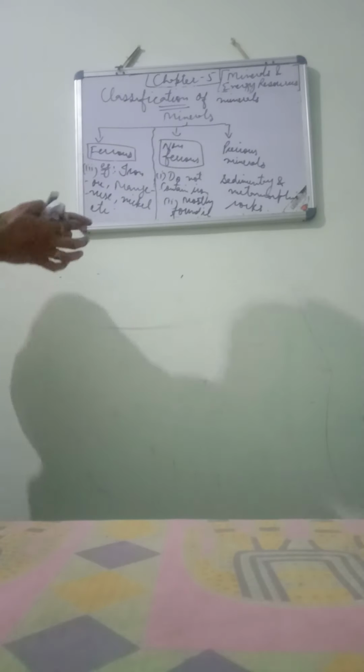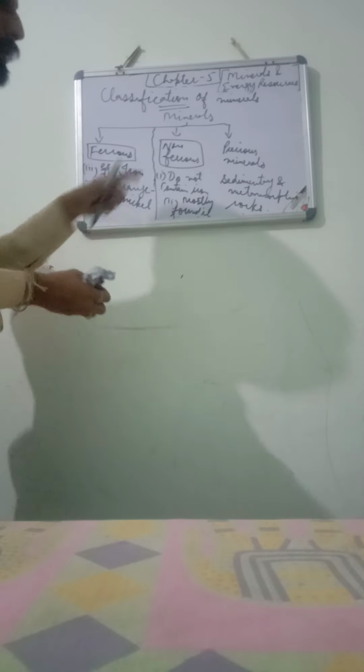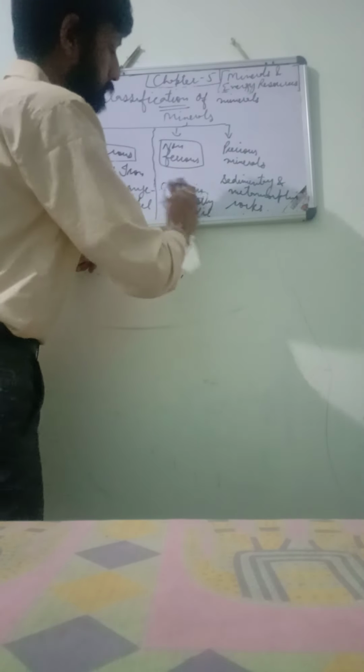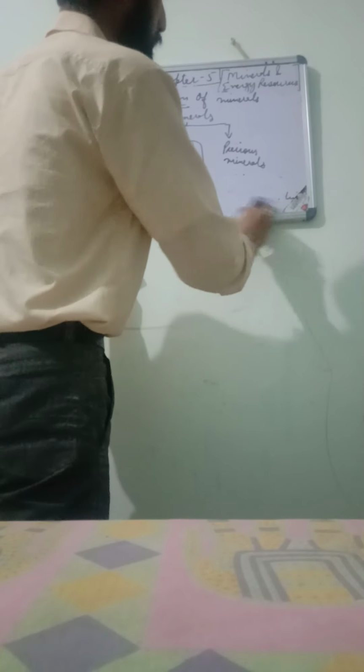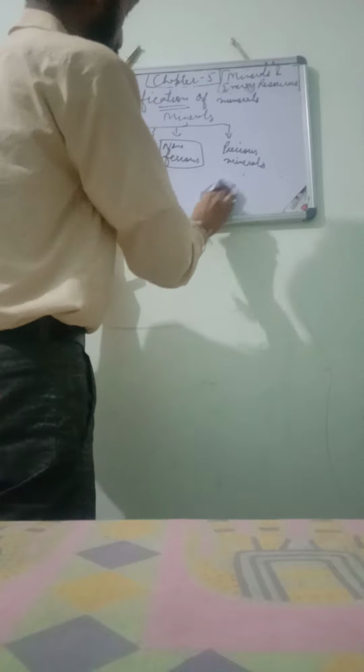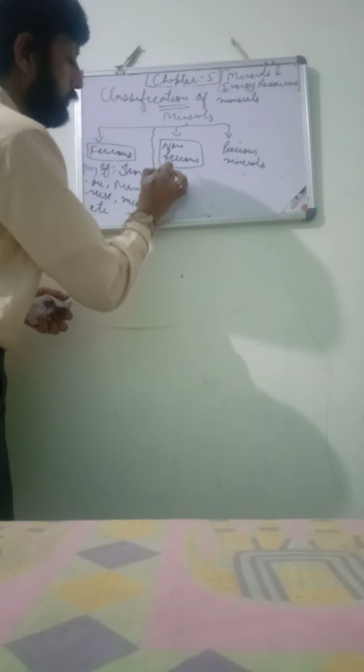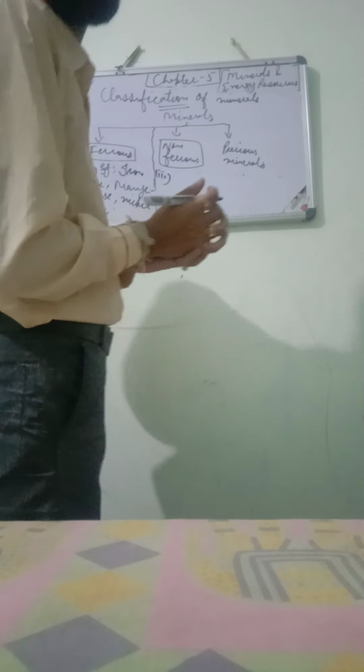Number 3 on non-ferrous. Again, you can give the example here. Please underline in your books also, students.